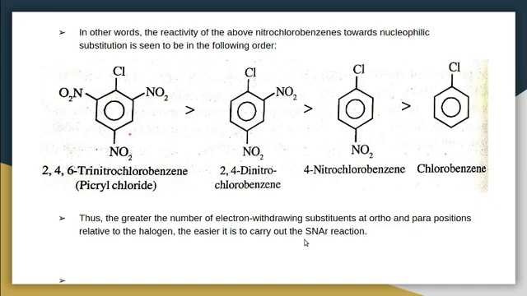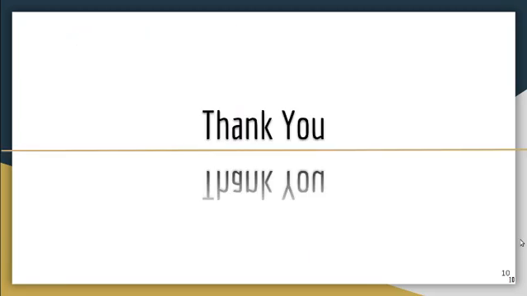Then we have seen some nucleophilic aromatic substitution reactions under drastic conditions, and then we have seen some reactions of aryl halides with some electron withdrawing groups. So with increasing the number of electron withdrawing groups, the reactivity of aryl halides will be very easy for nucleophilic aromatic substitution reactions. So that's all about aromatic nucleophilic substitution. General idea, basics, some basic concepts about aromatic nucleophilic substitution reactions. Thank you.